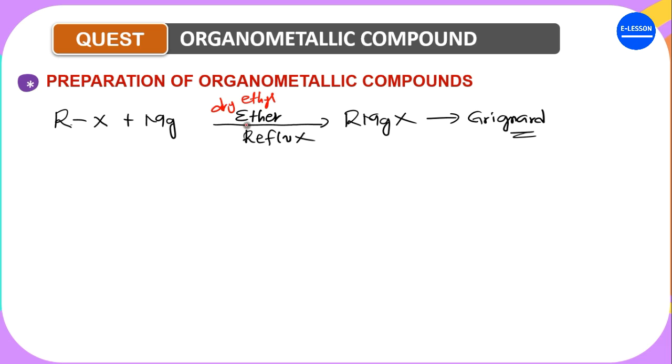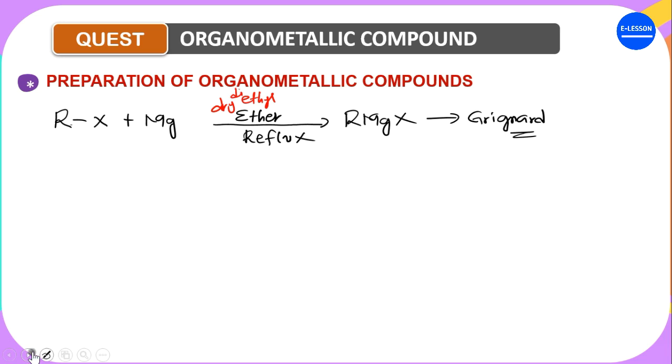Are you getting it? Most times the reagent that is used is dry ethyl ether, because any small water there will make the organometallic reagent not to be formed. The Grignard reagent will not be formed, and hence the product will not be formed, because there is a little water there. So in this reaction, you must try as much as possible to avoid water by all means. That is why the choice of dry diethyl ether is very useful.